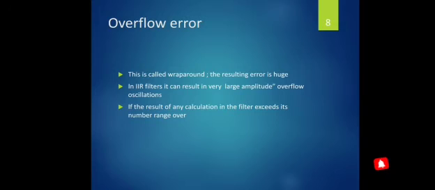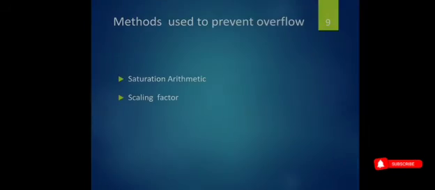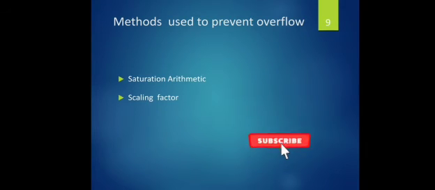Recursive means the output depends upon the present input and past output. Only IIR has the feedback path, and due to the feedback path these errors occur. In FIR filters no errors occur because no feedback path is used. If the result of any calculation in the filter output exceeds the range, this error is called overflow error.